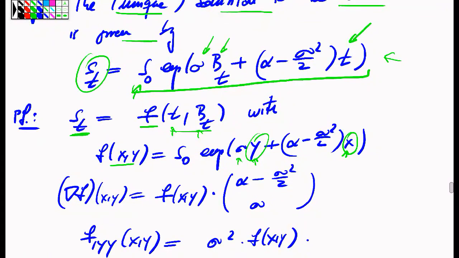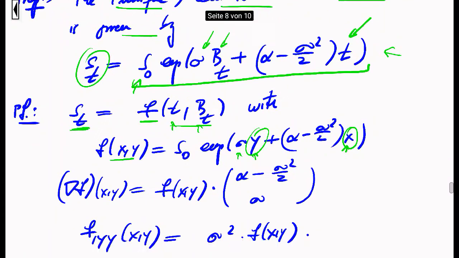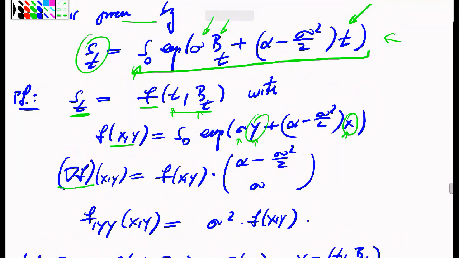Okay, I want to convince myself that this explicit function of two processes solves this stochastic differential equation in the sense that we had introduced. For that purpose, I shall apply the Ito formula, and the Ito formula wants me to compute the derivatives of this function f, the exterior function. Okay, that's now calculus. By this exponential form, the derivatives of the function f basically produce the function f again, but with an additional factor.